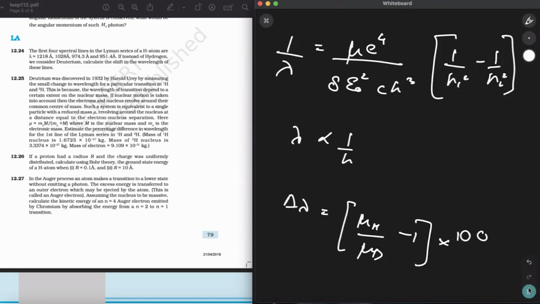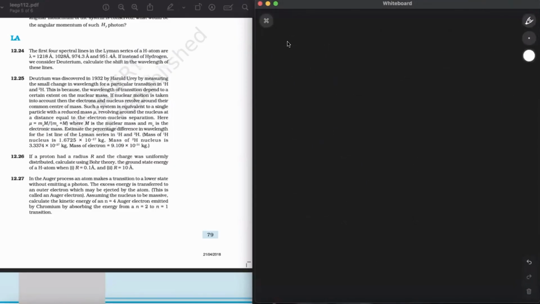Okay, so the calculations must be done now. I'm just going to be a little fast now, because I think you wanted to know what the reduced mass is and the rest of the things. So mu is M_D divided by mass of electron plus M_D. Since mu H is the reduced mass, we already know.